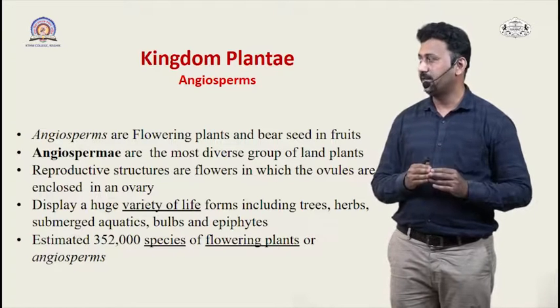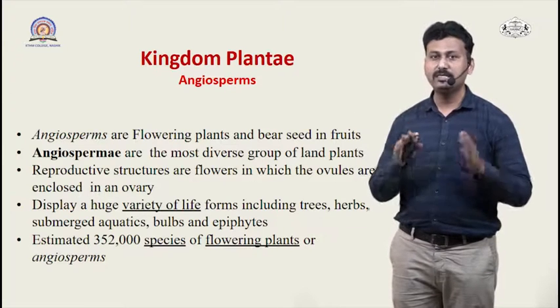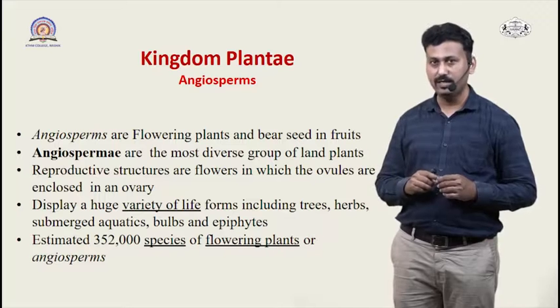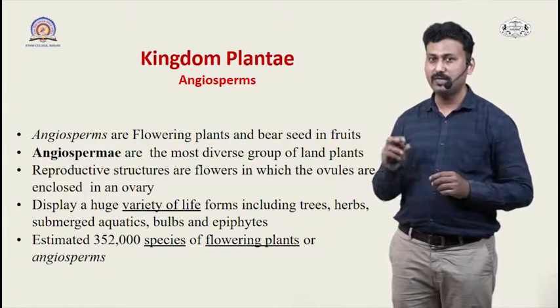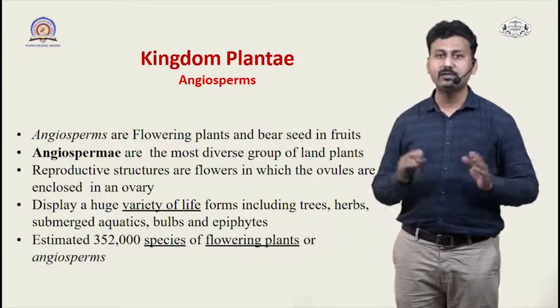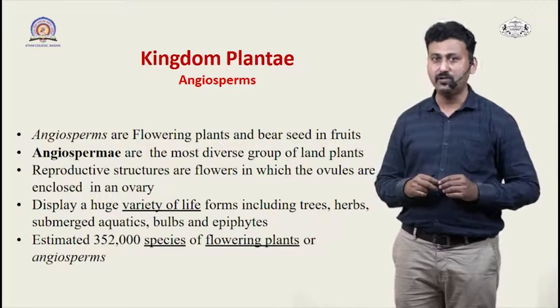Now we come to the last group, the second group of these plants, that is angiosperms. Angiosperms means the flowering plants which bear seeds in their fruits. So a very peculiar feature of angiosperms is having seeds in the fruit. Angiosperms are the most diverse group, so you have the largest number of species present in the angiosperms.